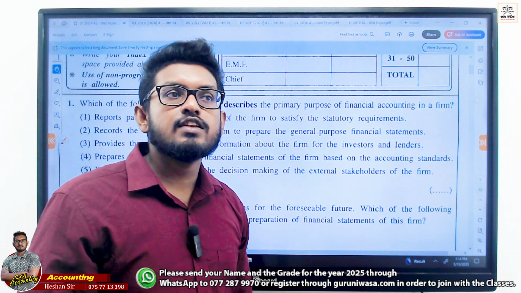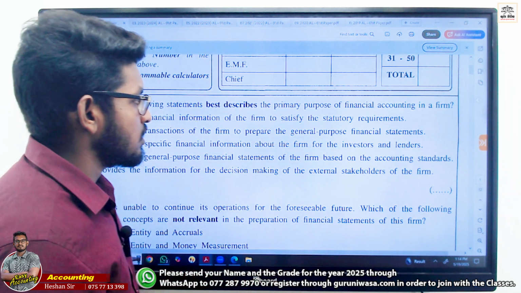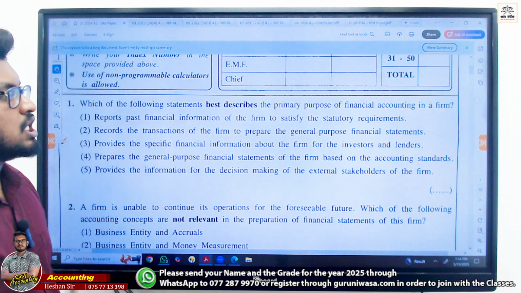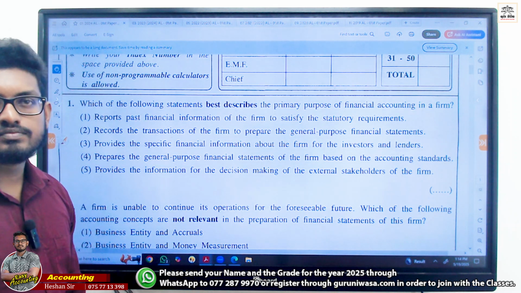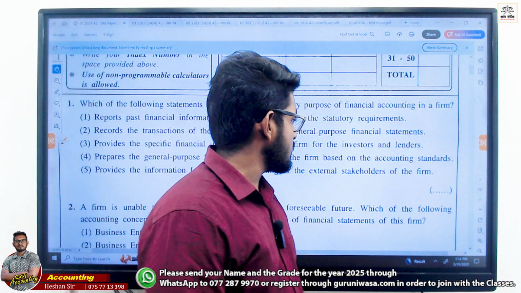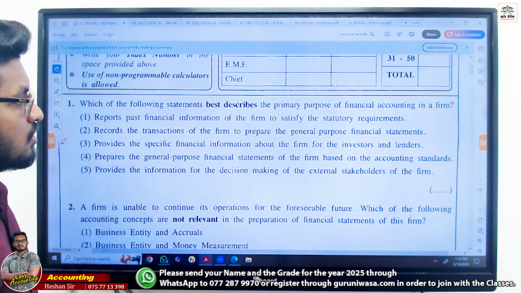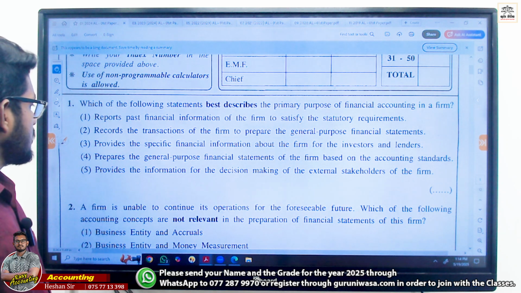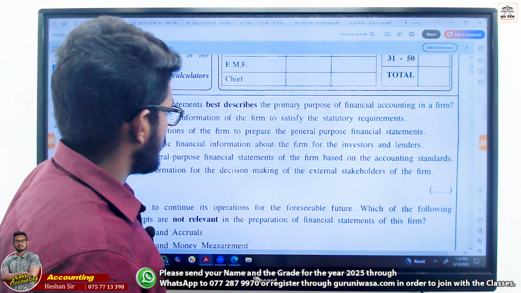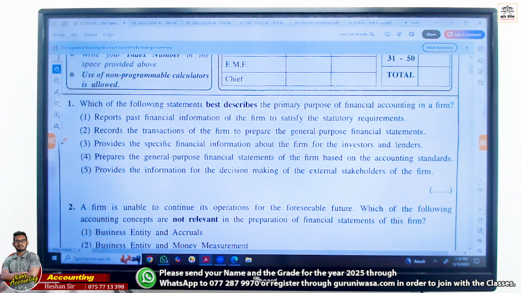No, we need to provide information to stakeholders for their decision making, right? And also, not only investors and lenders, there are many more stakeholders of the business, clear, right? Prepare the general purpose financial statements of the firm based on the accounting standards. Right? Okay. Provides the information for the decision making of the external stakeholders of the firm.